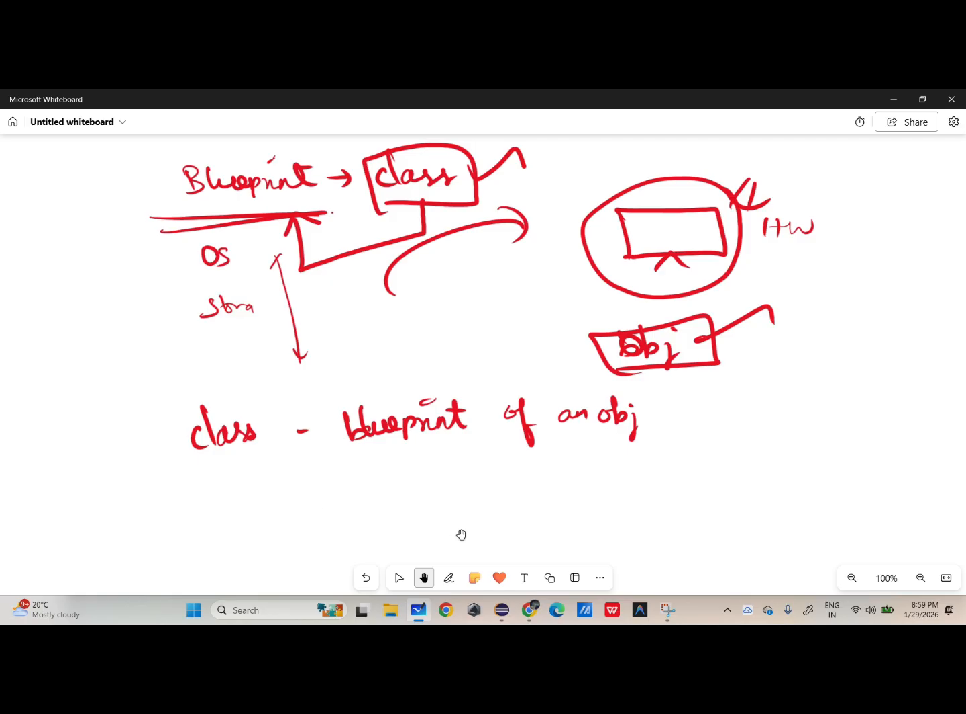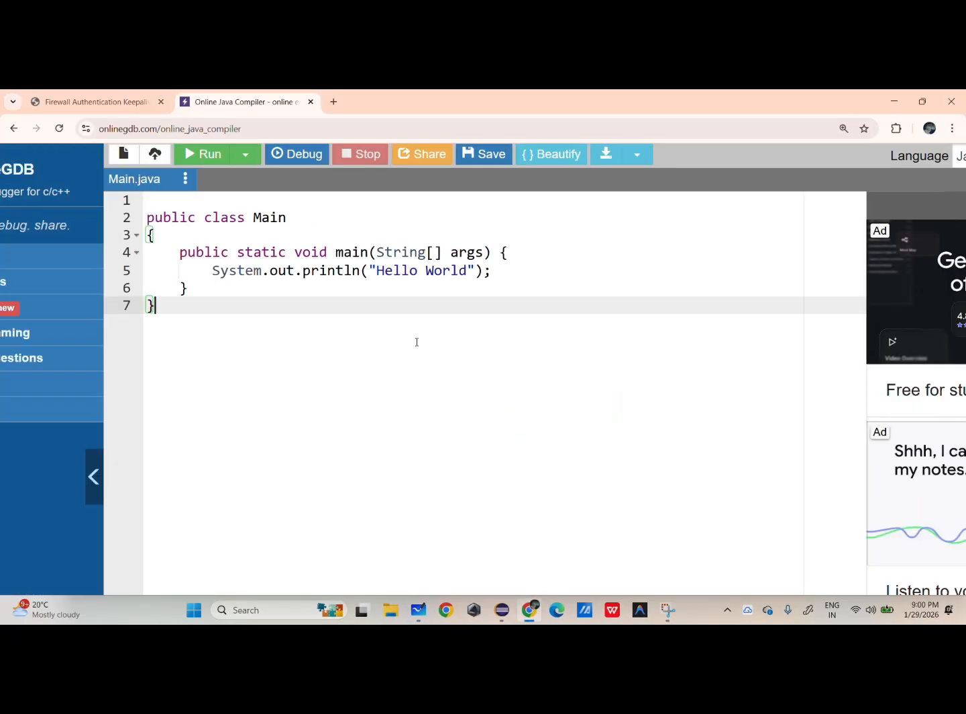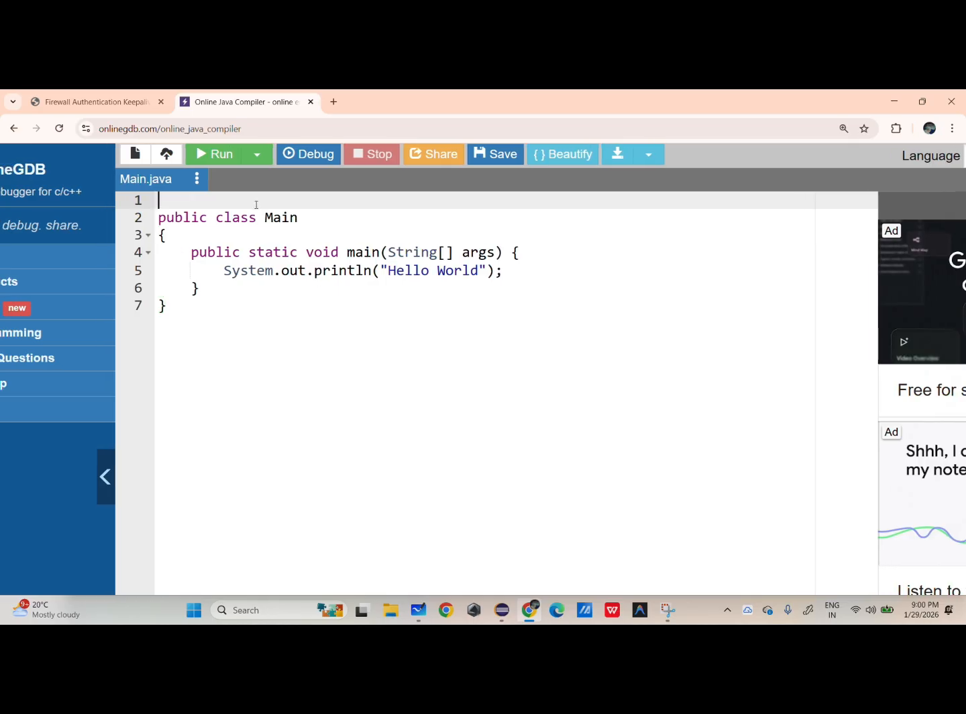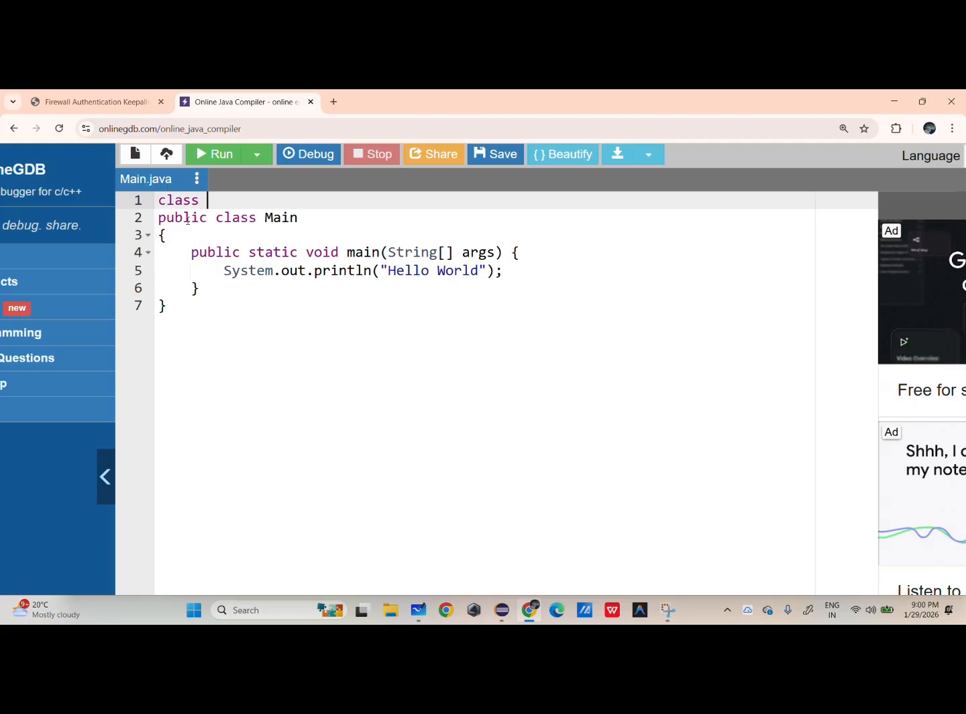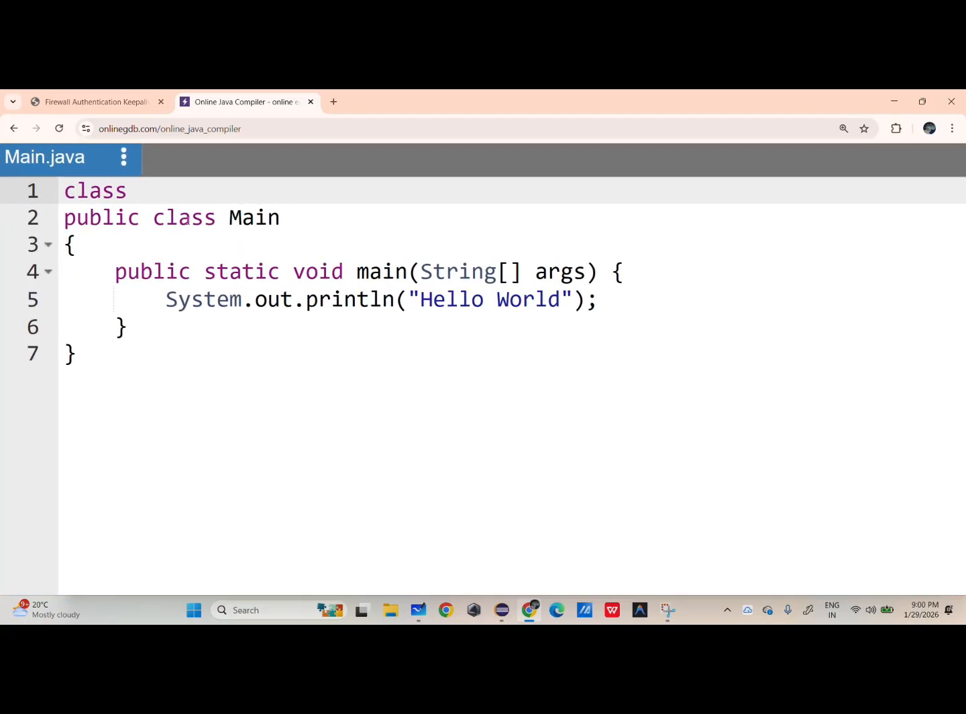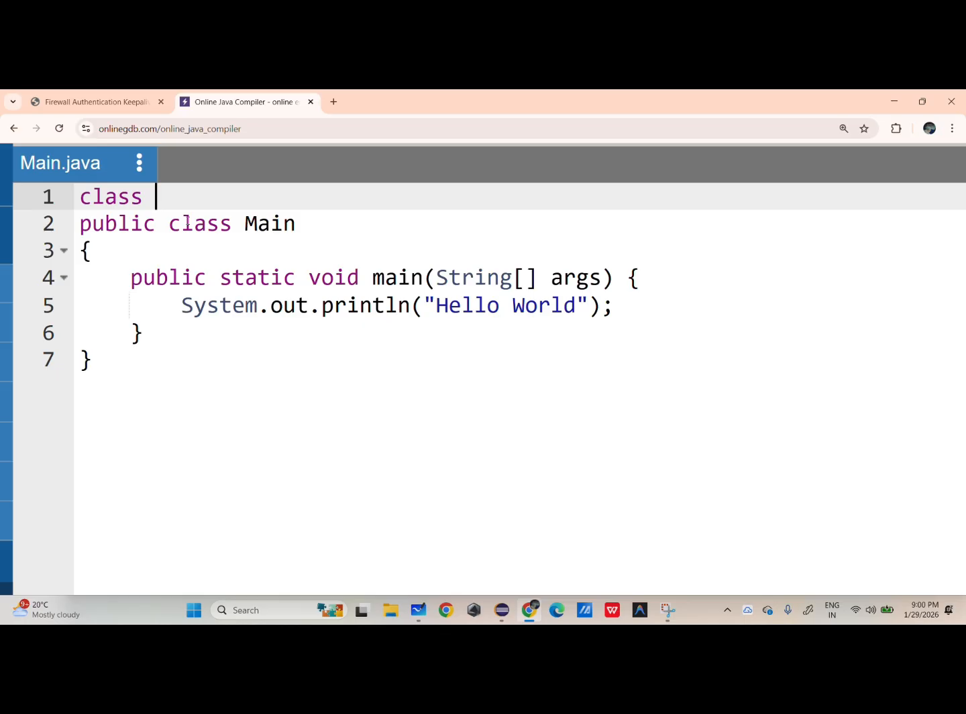Now we are going to create a class in Java. Before creating an object, we need to create a class. So here we are having a main class. Before this, I am having a class. I can create a class for human, or a class for laptop. We are going to create a class for car.